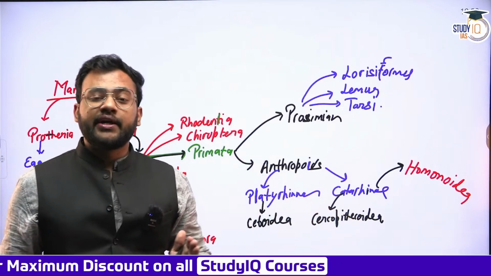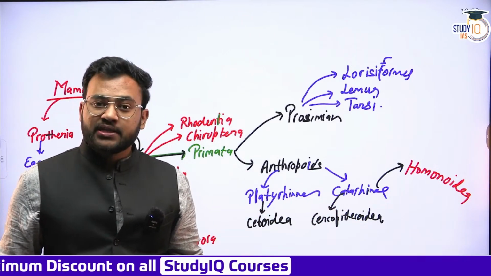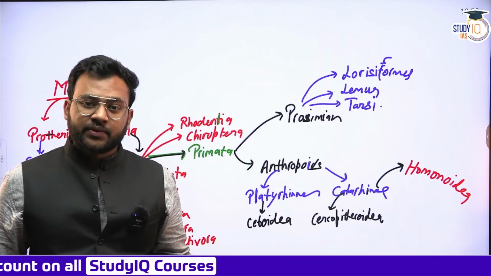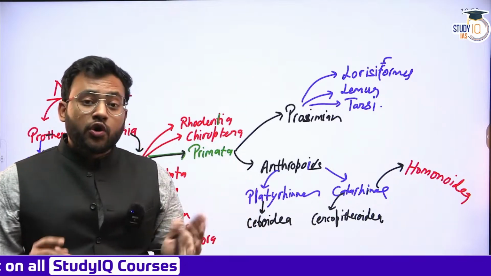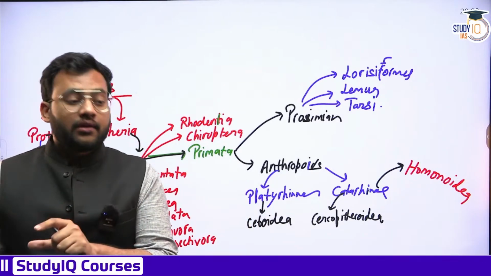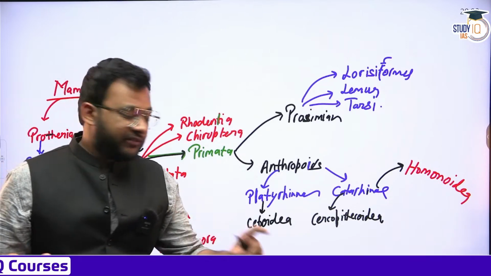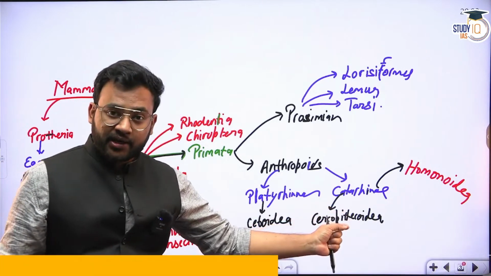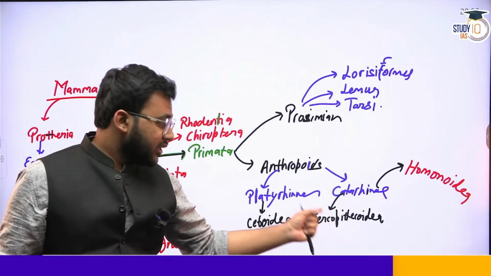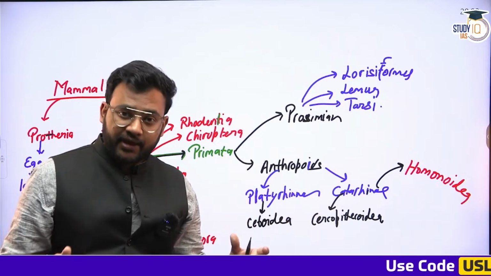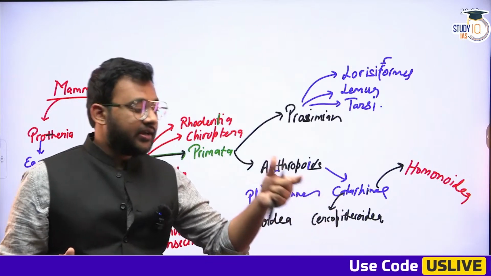Cercopithecoidea is itself divided into subfamilies Cercopithecinae and Colobinae. Colobinae is the subfamily, not the family. At the level of family, we only have Cercopithecidae. Under this Cercopithecidae, we have two subfamilies, Cercopithecinae and Colobinae.